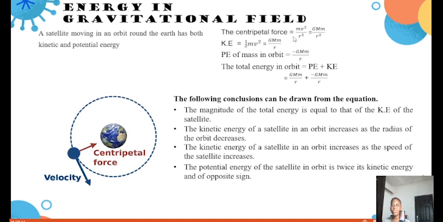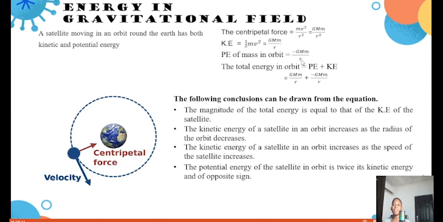So just as we've been doing, we've been equating and equating. Also for kinetic energy, we have that half mv square is equals to GMm over r. This is just trying to put the relationship between the kinetic energy and the potential energy. And don't forget, the total energy in the orbit is kinetic energy plus potential energy, which is GMm over 2r, which we have here, plus the minus GMm over r. The following conclusions can be drawn from the equation. The magnitude of the total energy is equal to that of the kinetic energy of the satellite. The kinetic energy of a satellite in an orbit increases as the radius of the orbit decreases.